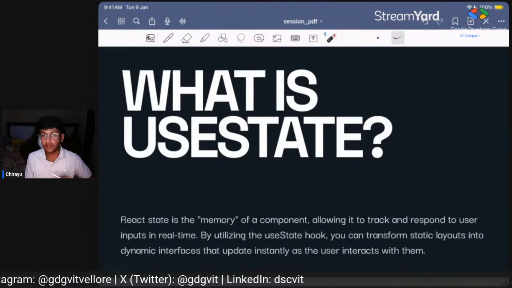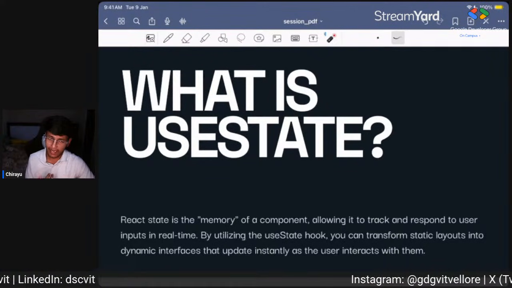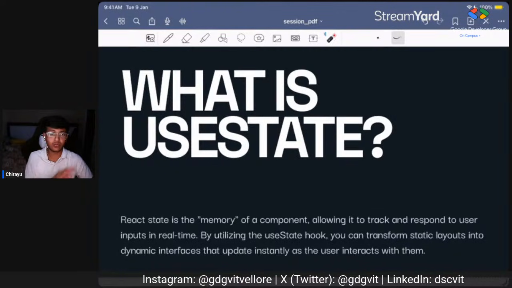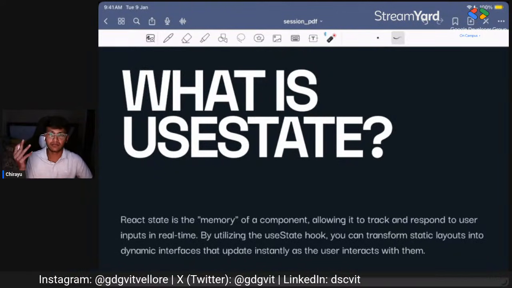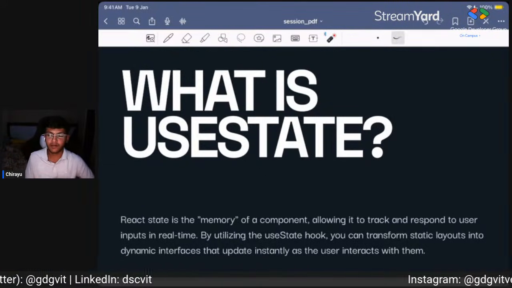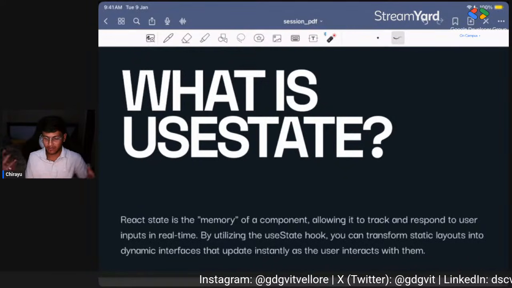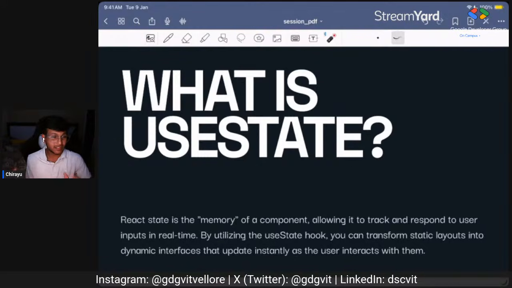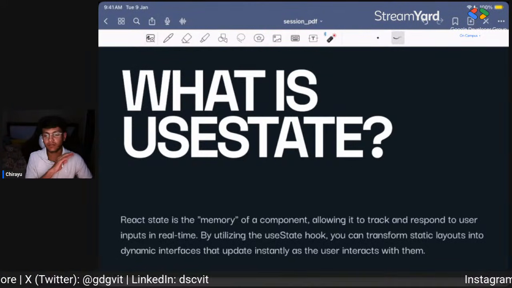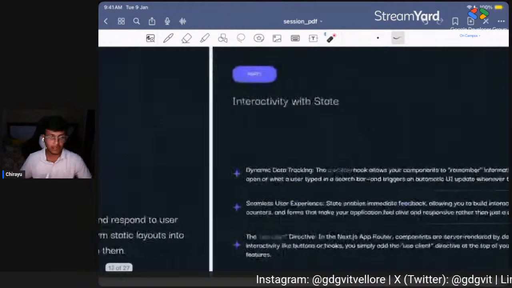And now, what is use state? We are going to talk about two important hooks in React, which are use state and use effect. They are the two most widely used React hooks, and they are used everywhere. Even if you create a simple website, or a full stack website which has a lot of services and functionalities, you will always use use state and use effect. These two are widely used hooks.